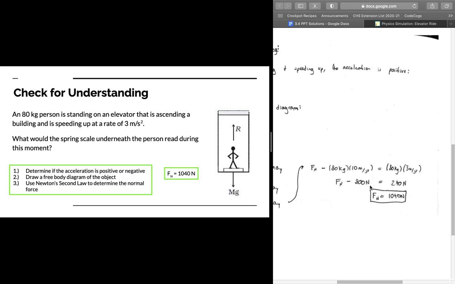So we're going to have Fn minus 800 newtons equals 240 newtons, or that the normal force acting on our person is 1,040 newtons. And this is our lesson for 3.4, apparent weight.